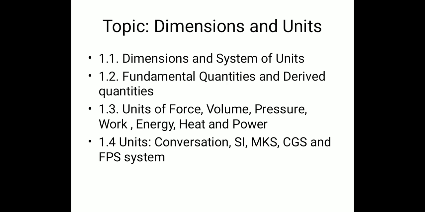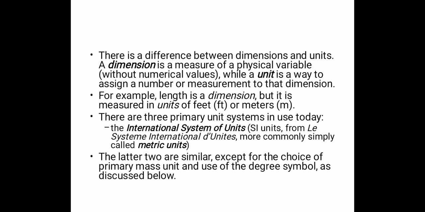And the fourth one is units and conversion. Then we'll see the SI, MKS, CGS and FPS system. Now during this first lecture, probably I'll cover the first 2 subtopics, and the latter 2 subtopics will be covered in the next lecture.